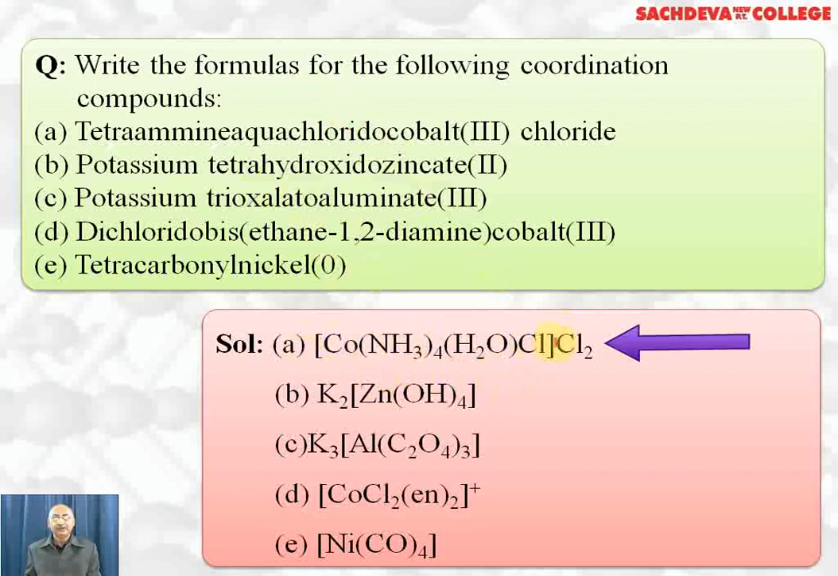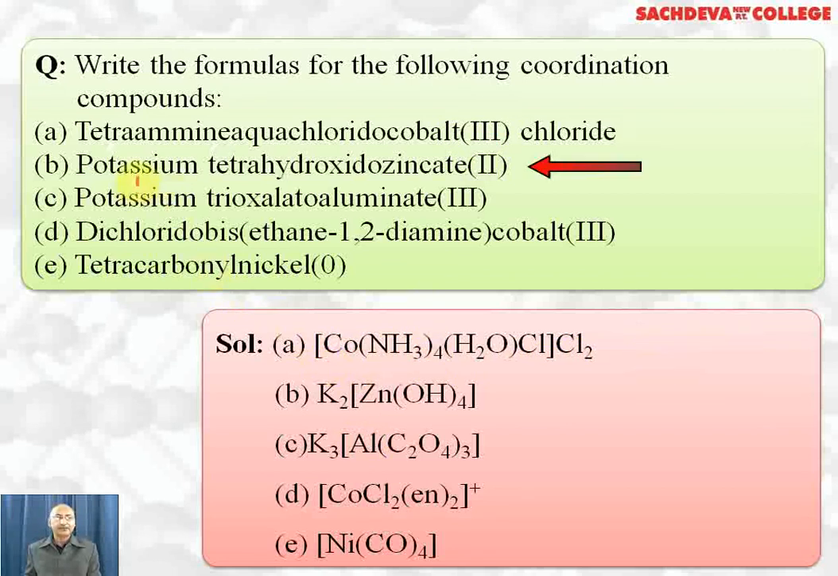Then we put them in brackets and check the coordination number. The oxidation state of cobalt is +3. So this is +3, this is neutral, this is neutral, this is -1. So two chloride will be outside, so as to neutralize the charge on this complex ion.